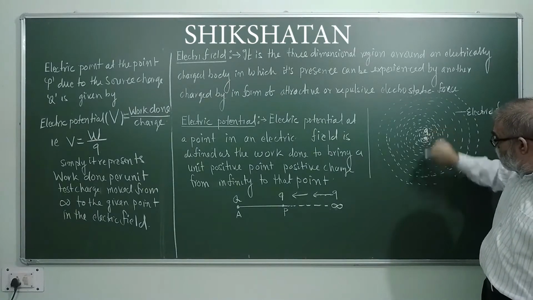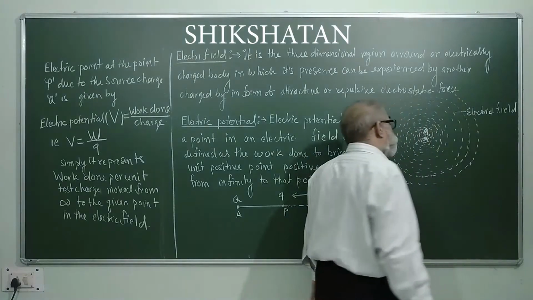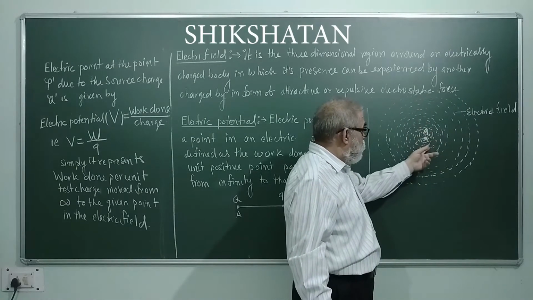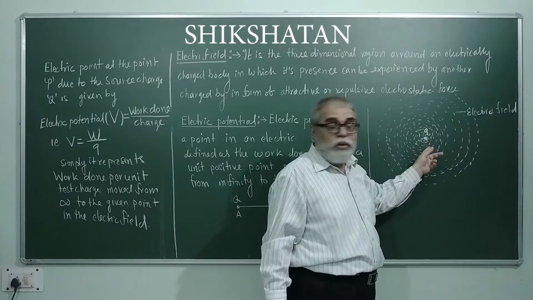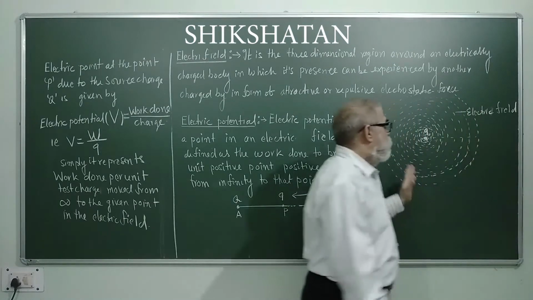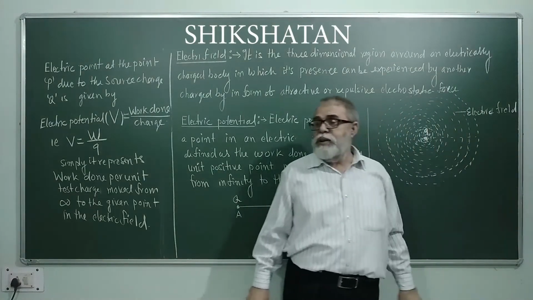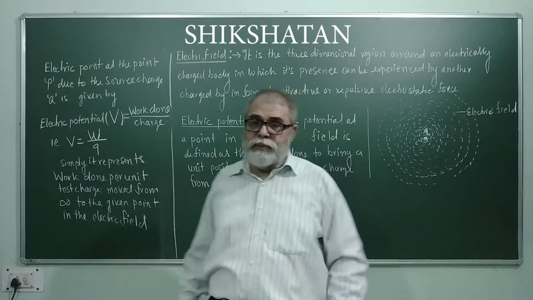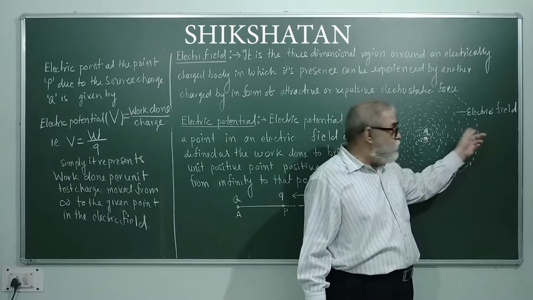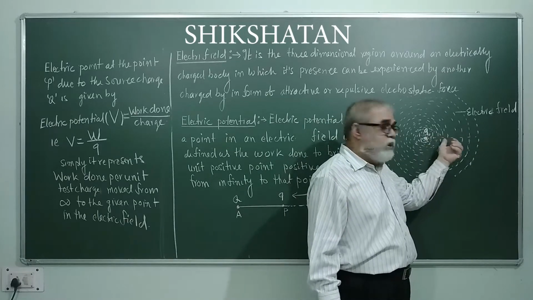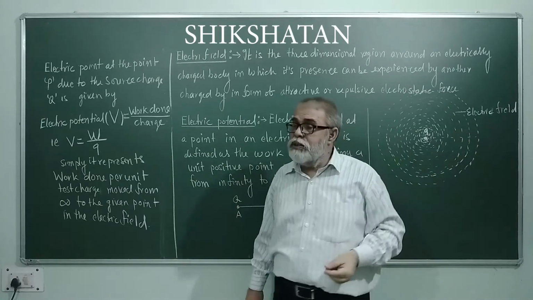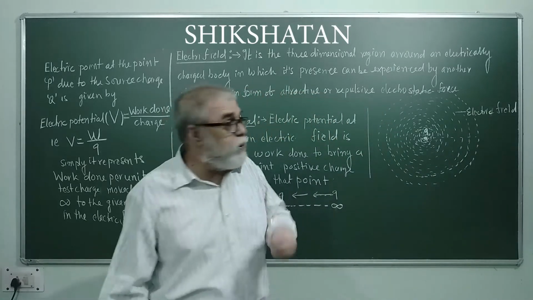This is a point charge Q, and closer to the point charge Q, the strength of this electric field is more, and as we move away from it, the strength of the electric field becomes weaker. It means if you bring another charge within this field, it will experience less attractive or repulsive force.